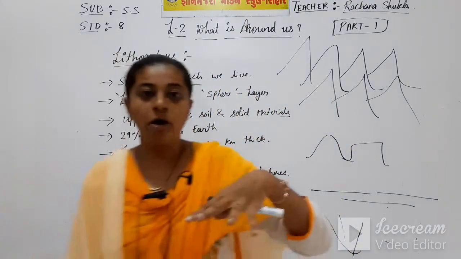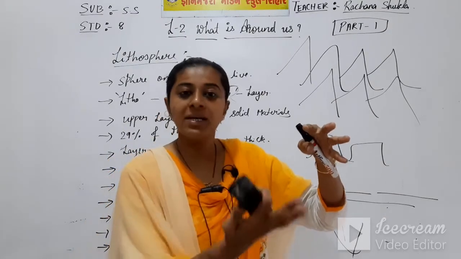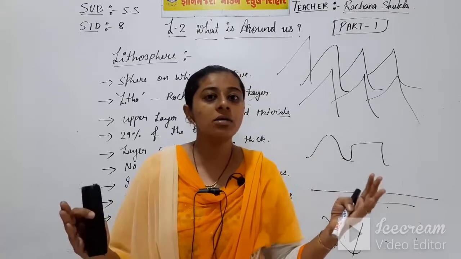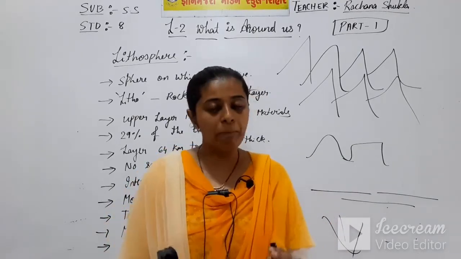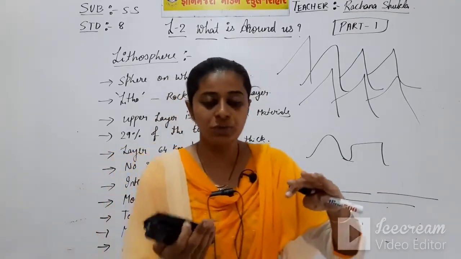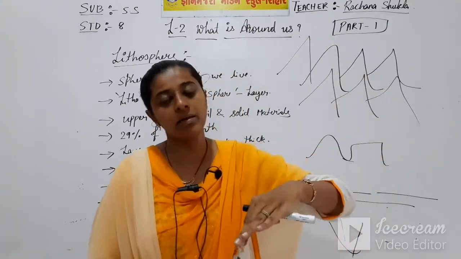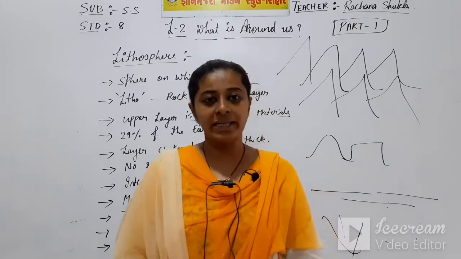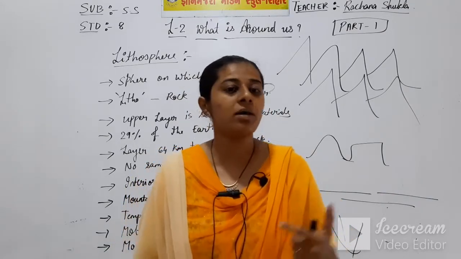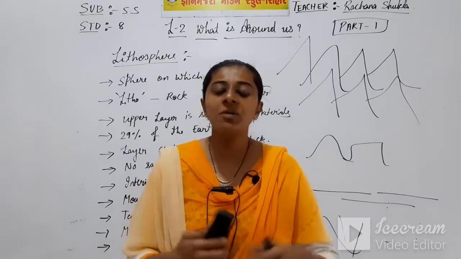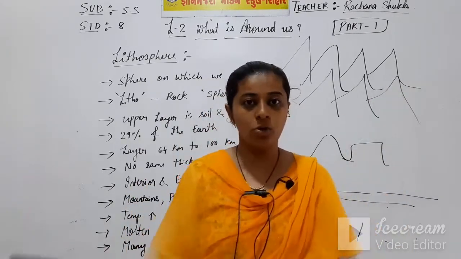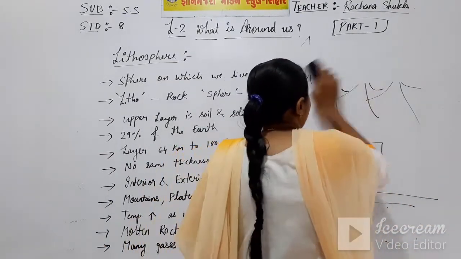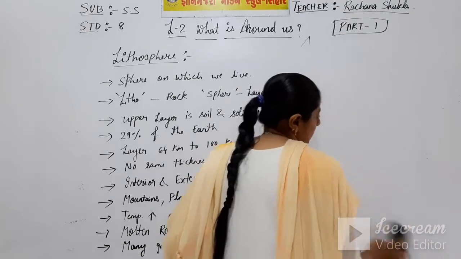And that strong force and the force from inside are both equally balanced, and due to that the earth crust does not break. I repeat, due to the equal force between the interior layer and the exterior level, the earth crust does not break, it remains intact. But in some places where the earth's crust is weak, it breaks easily and a volcano erupts. What does it result in? Volcano erupts. Let's see the diagram to see what happens.